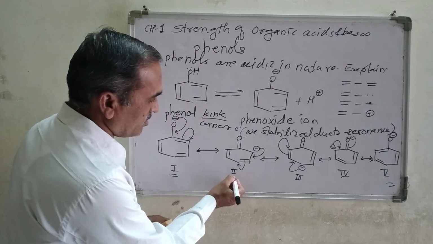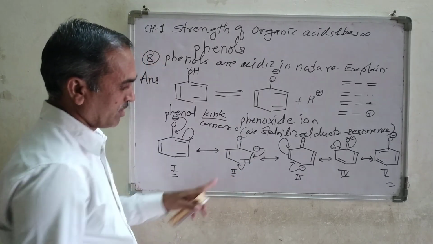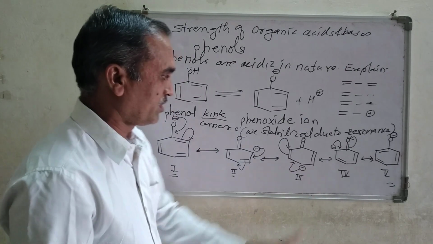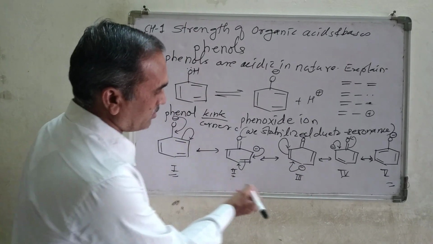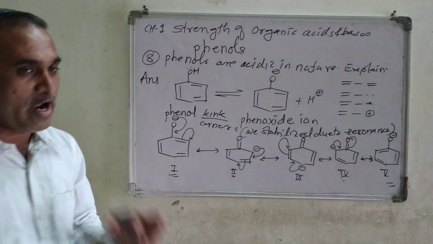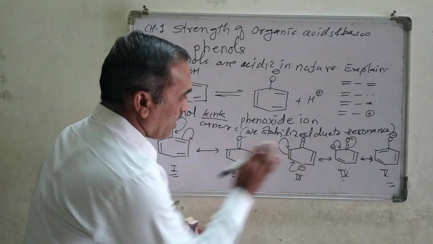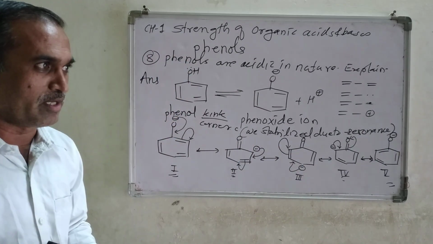Look at this structure carefully here. Look at structures second, third, and fourth. What do you see? Structure number 3 and structure number 4. At the ortho position there will be a negative charge, and at the para position again there will be a negative charge.